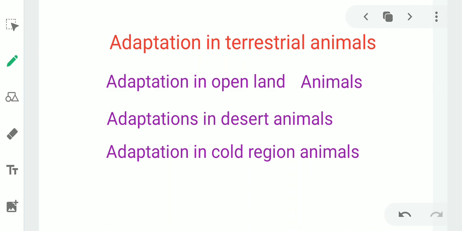Now there are some adaptations in terrestrial animals. Terrestrial animals are those animals which live on land. These may be adaptations in open land animals, adaptations in desert animals, or adaptations in cold region animals.